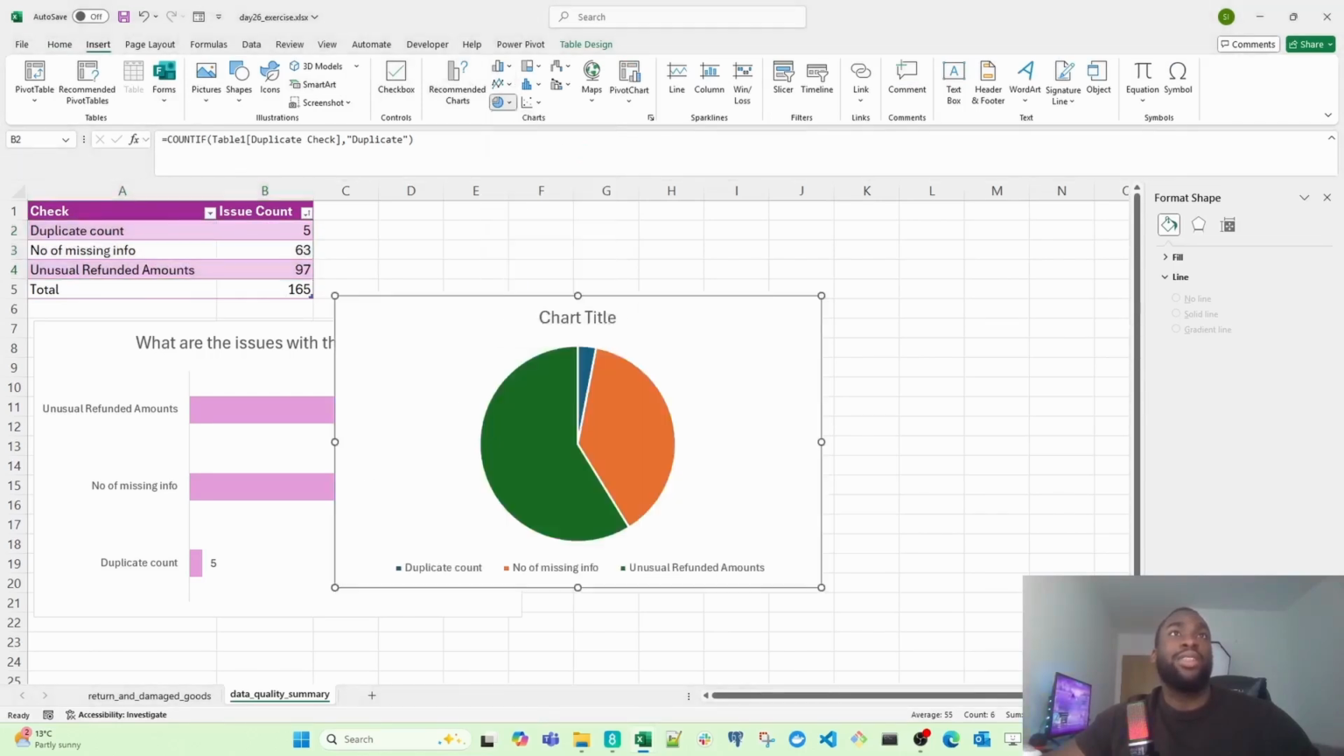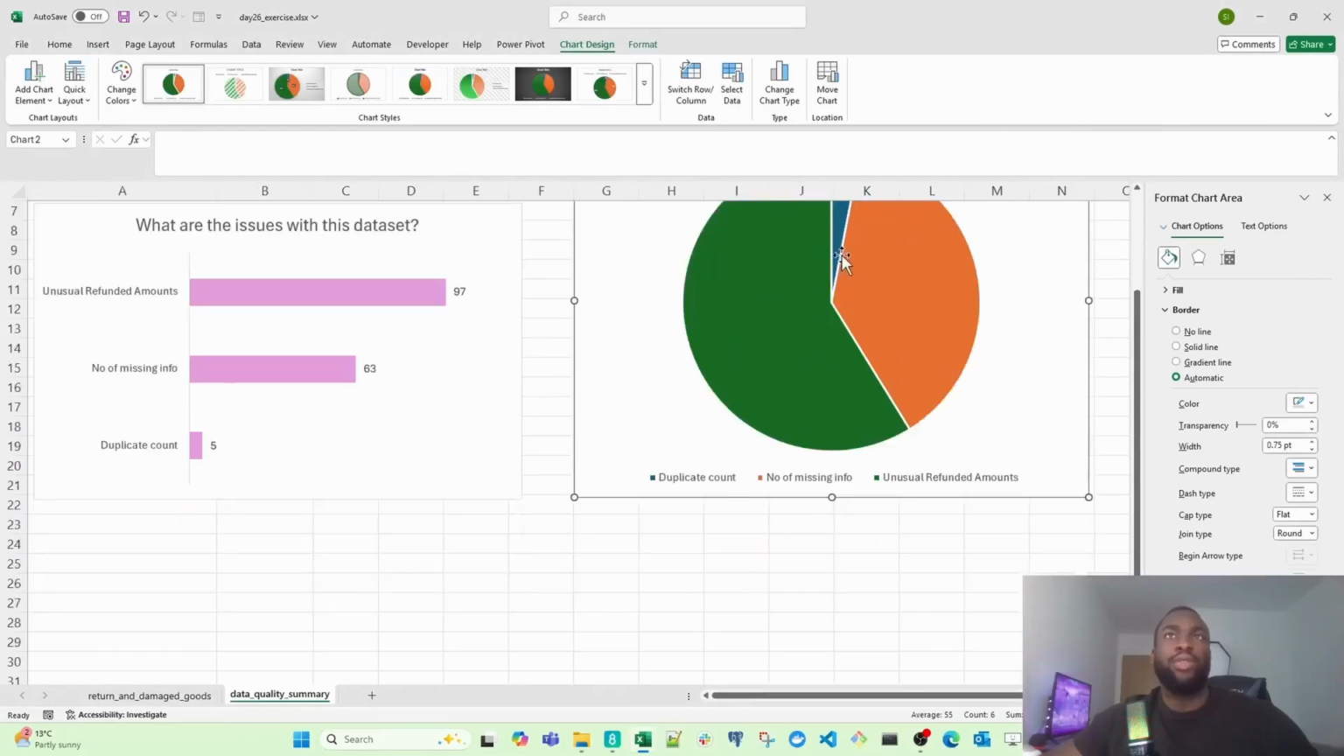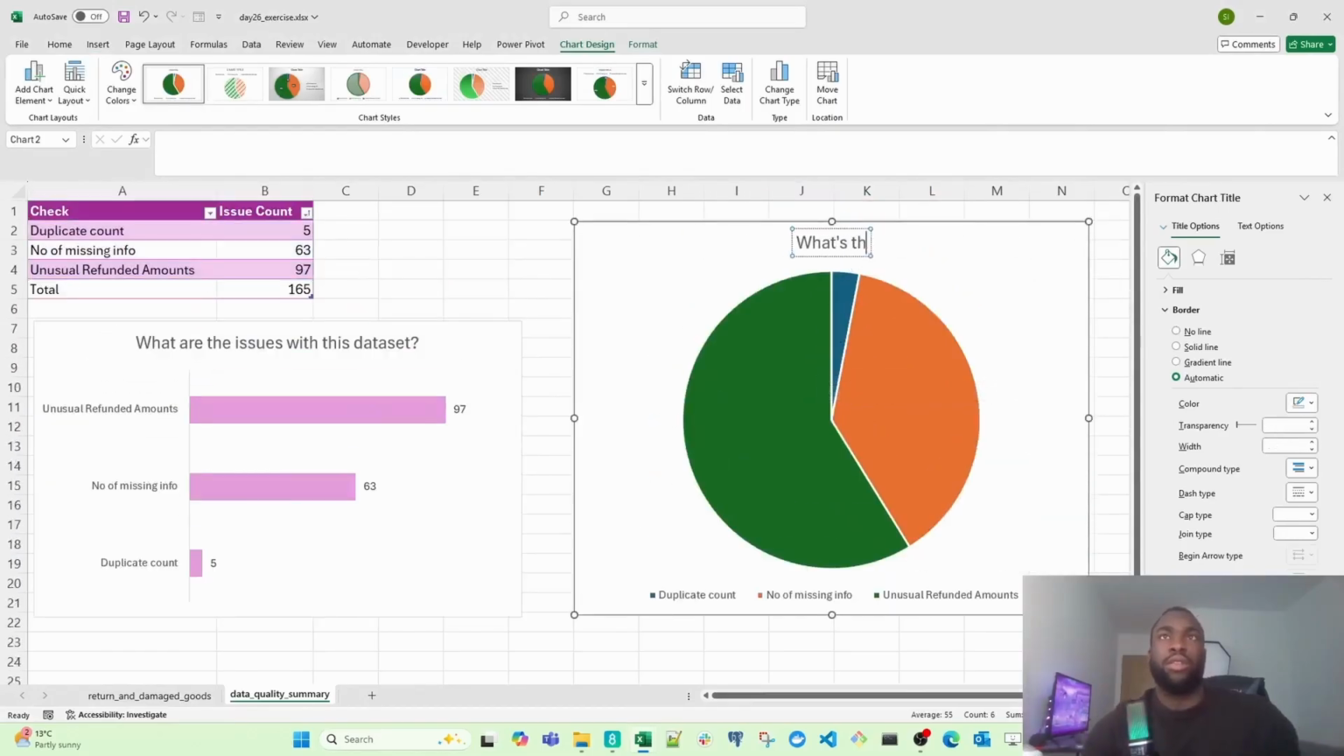And then I'm going to click on this 2D chart. I can just drag that there. And then I'm going to rename this. What's the most, let's say, common? Just move that out. So what's the most common issue with the data? So this is just another way of looking at this.